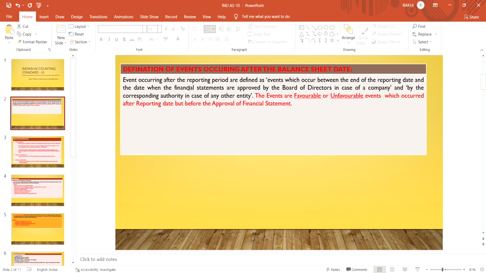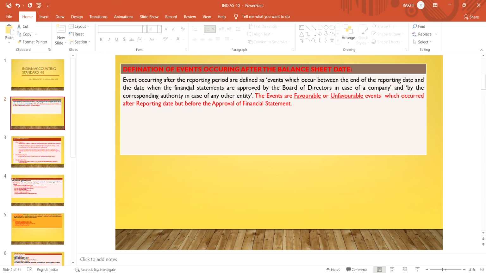That event which occurred between the reporting date and the approval date is to be considered as an event occurring after the balance sheet date but before the approval of the financial statements. So any event occurring between these two dates is to be considered in this Ind AS 10.